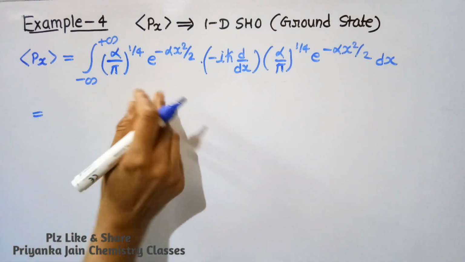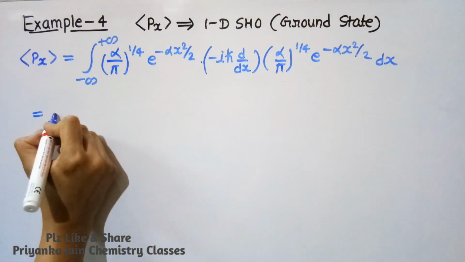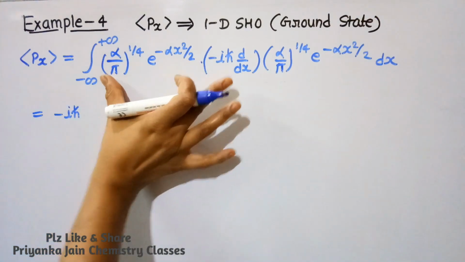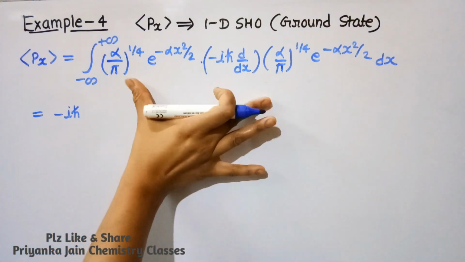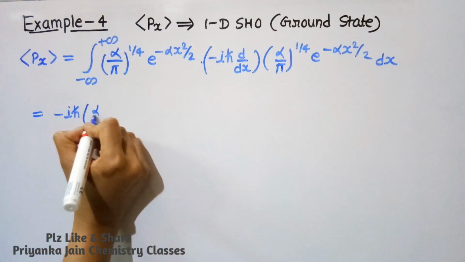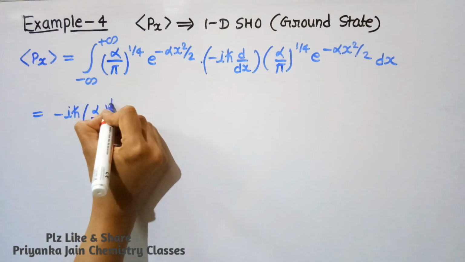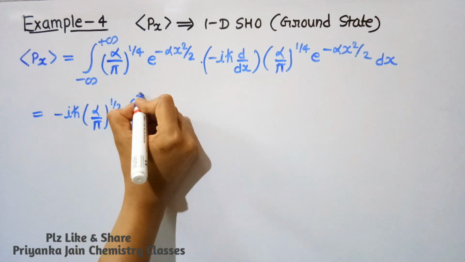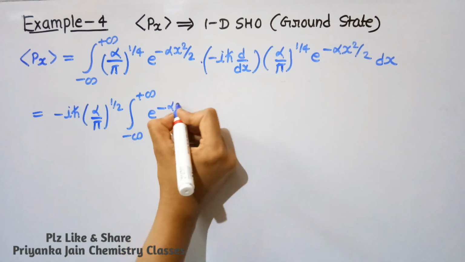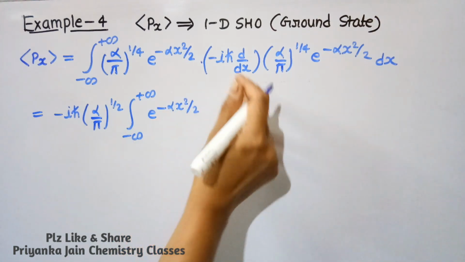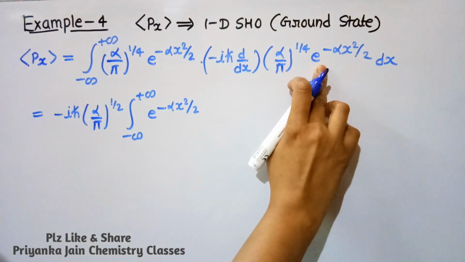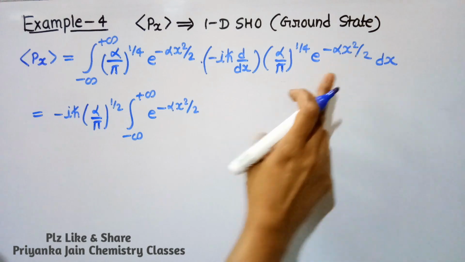Right? Now take the constant terms outside, so minus iota h cross, and then this will get multiplied, so their powers will get added, so it will be (alpha/pi)^(1/2), integral from plus infinity to minus infinity of e^(-alpha x^2/2), and now do the differentiation of this term, d by dx of e^(-alpha x^2/2).